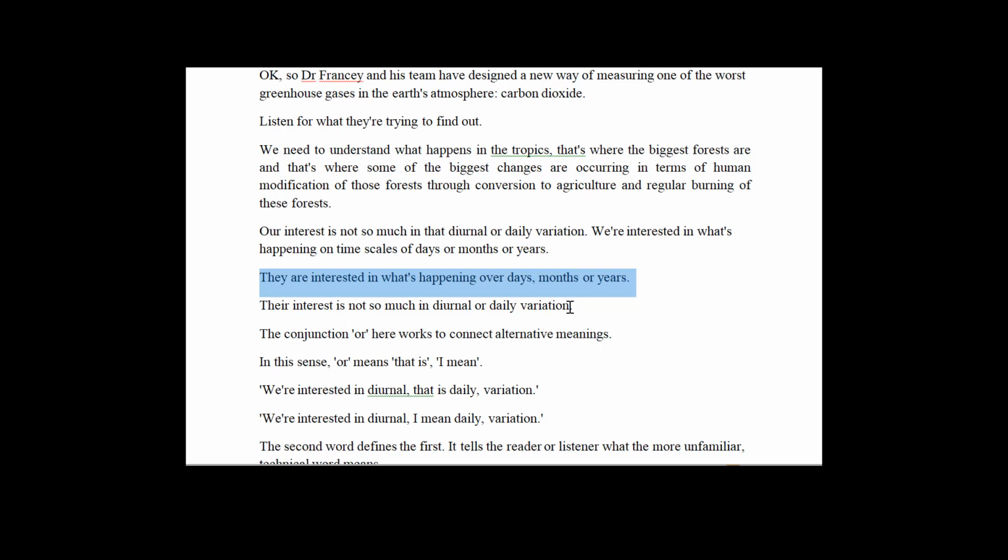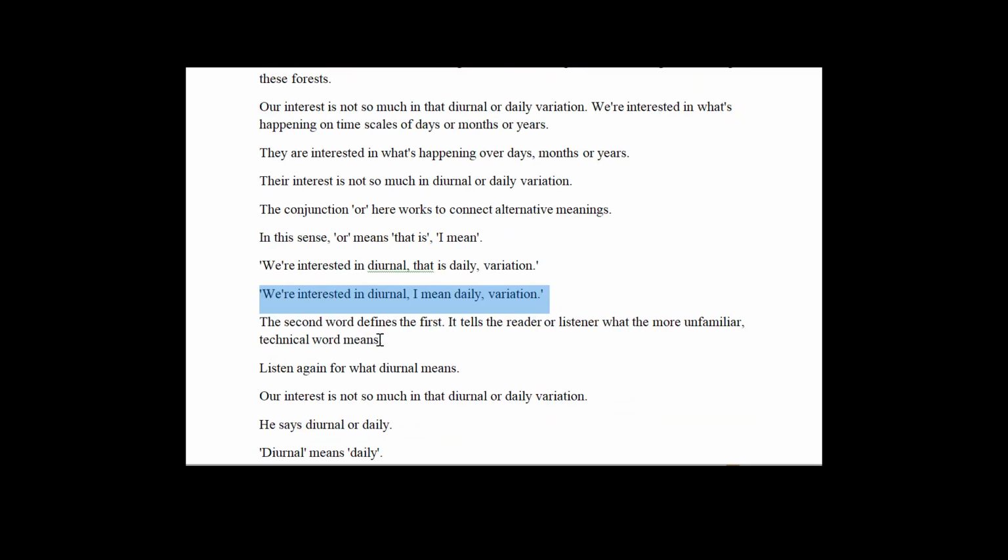The conjunction or here works to connect alternative meanings. In this sense, or means that is, I mean. We're interested in diurnal, that is, daily variation. We're interested in diurnal, I mean daily variation. The second word defines the first. It tells the reader or listener what the more unfamiliar technical word means.